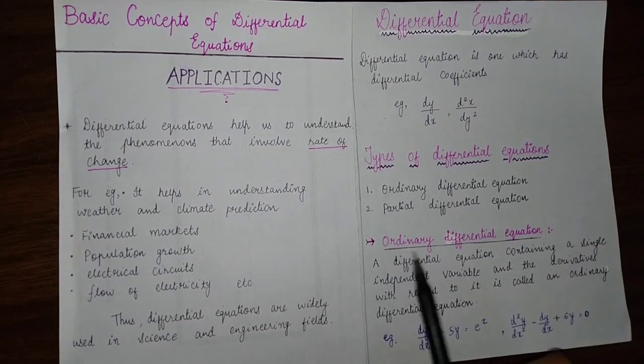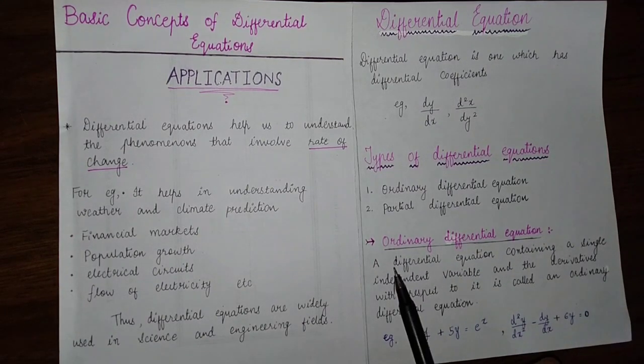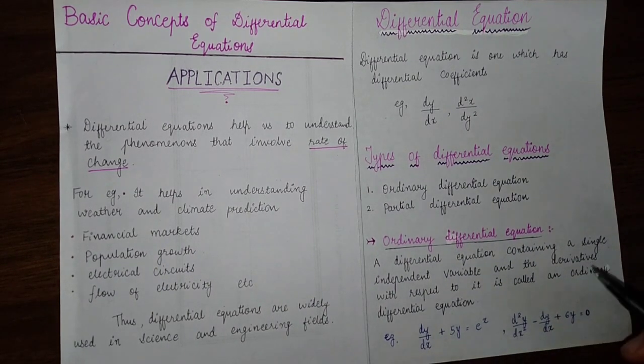So what is an ordinary differential equation? A differential equation containing a single independent variable and the derivatives with respect to it is called an ordinary differential equation. For example, dy by dx plus 5y equal to e raised to x, d square y by dx square minus dy by dx plus 6y equal to 0, and so on.